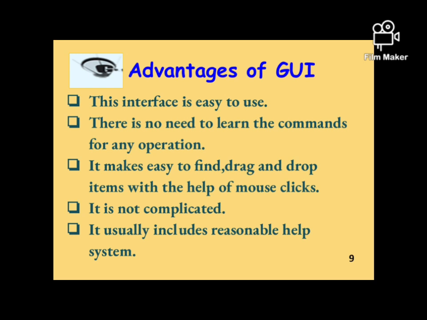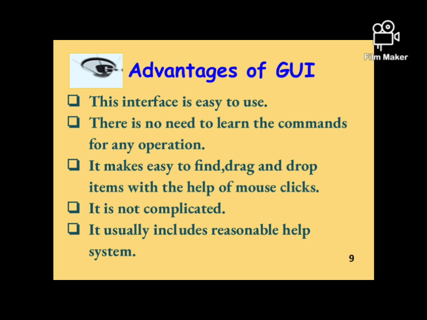However, GUI systems can also feel slow for programmers to use, because a lot of programs or a lot of functions are performed simultaneously, which makes GUI systems sometimes slow to use. But otherwise, generally GUI systems are more compatible and easier to use as compared to CUI systems. This is all about interfaces and different types of interfaces.